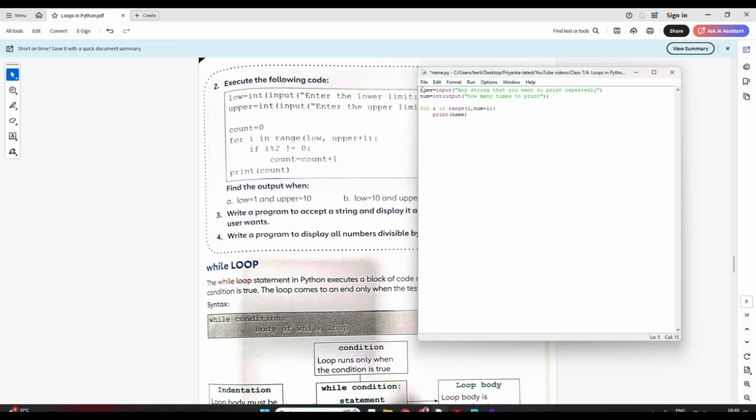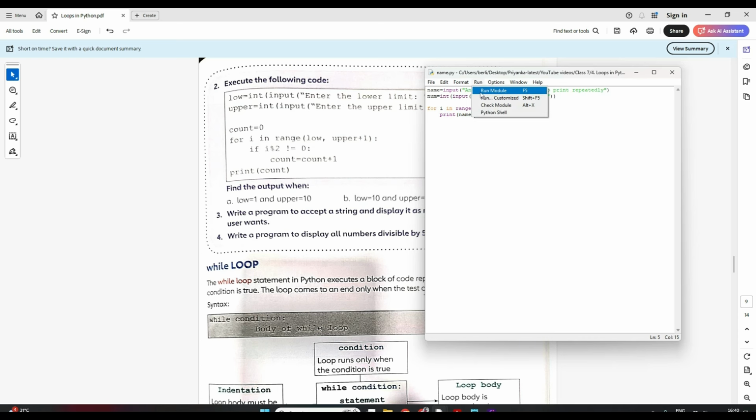I have to print name. Simple, right? So here what is happening? I am inputting the name from the user. I am inputting how many times he wants to print. So I have to run my loop that many times, right? So my range will be from 1 till num plus 1. Why num plus 1? You know, the stop value is always minus 1, right? So till num plus 1 I will repeat, and that many times print my name, correct?